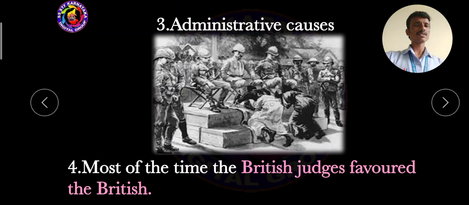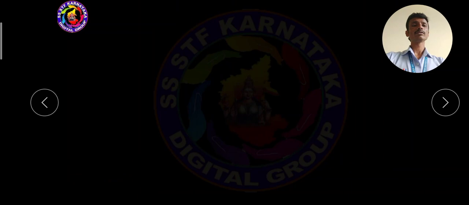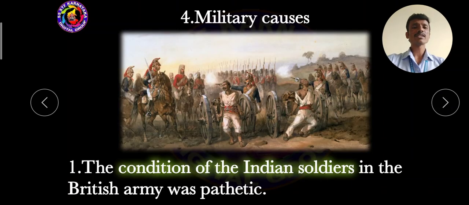This is one of the worst administrative causes implemented by the British. So dear students, these are all the very important administrative causes implemented by the British government. Because the British dominated the Indians, the majority of Indians went against the Britishers.